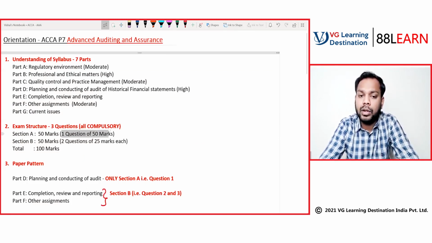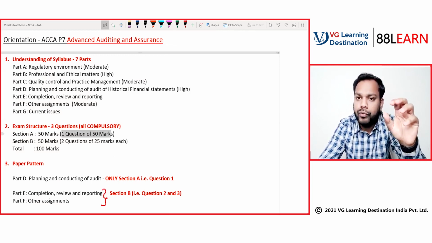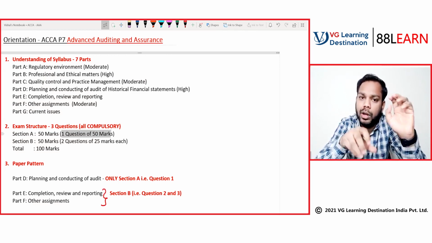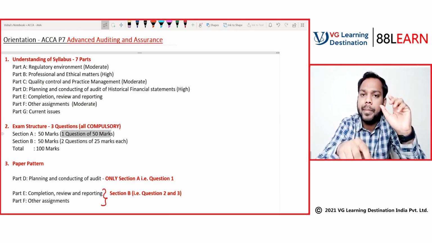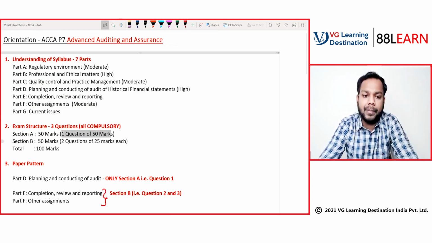Though that one question will have multiple sub questions, it will have only one question primarily. Section B is again of 50 marks, but it will have two questions of 25 marks each. So that gives you 50 marks. 50 plus 50 is 100 marks.